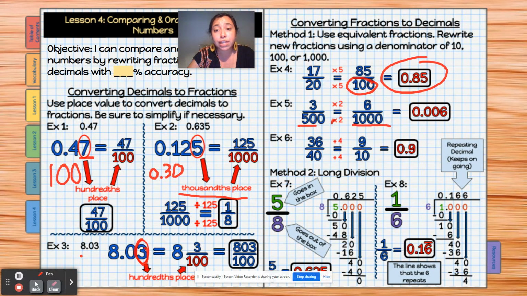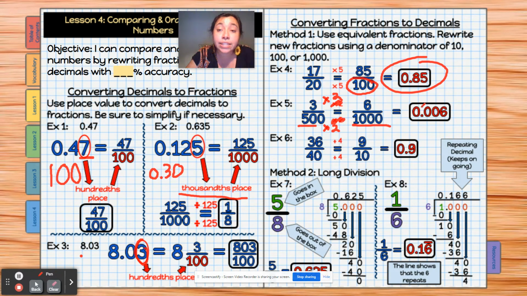I have 500. Let's say I don't know this. Blank equals 1,000. So I know, right, that if I multiply by 2 on the bottom, 500 times 2 would equal 1,000. And if I times 2 on the bottom, because whatever I do on my denominator, I need to do on my numerator, 3 times 2 is 6. So that's going to be 6 over 1,000.